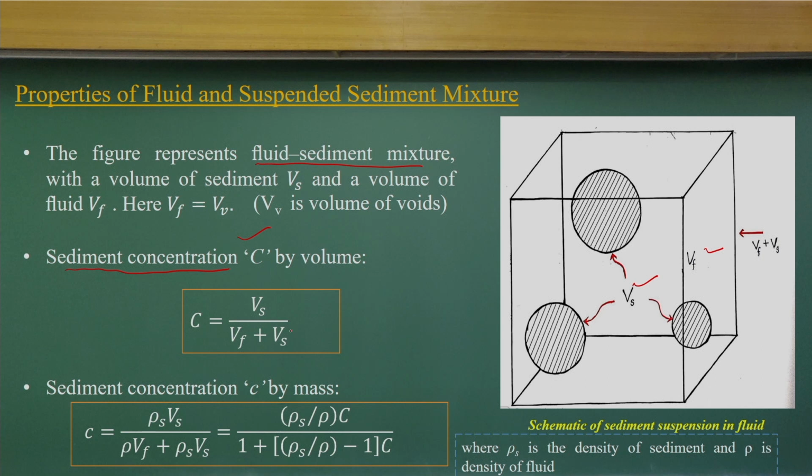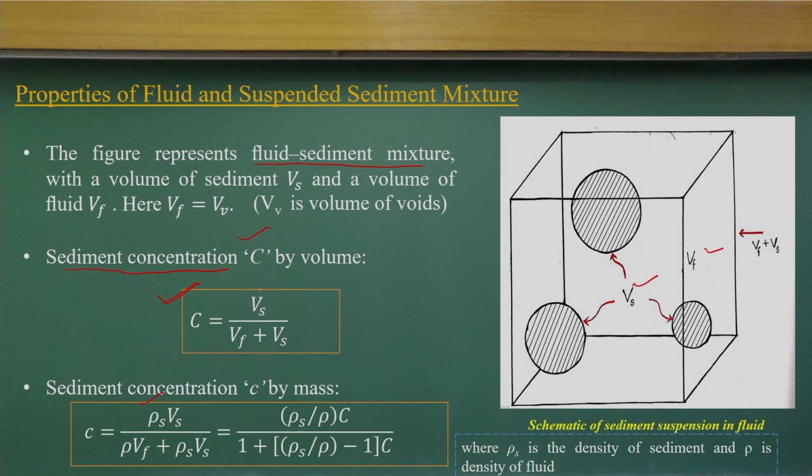The volume of sediment divided by the total volume will be Vs over Vf plus Vs. So that's, in terms of volume, how much of the area is occupied by the sediment particles. Let's talk about the sediment concentration C by volume. When you talk about volumes, we have the volume of sediment divided by the total volume, which will be Vf plus Vs. So we can calculate the sediment concentration.